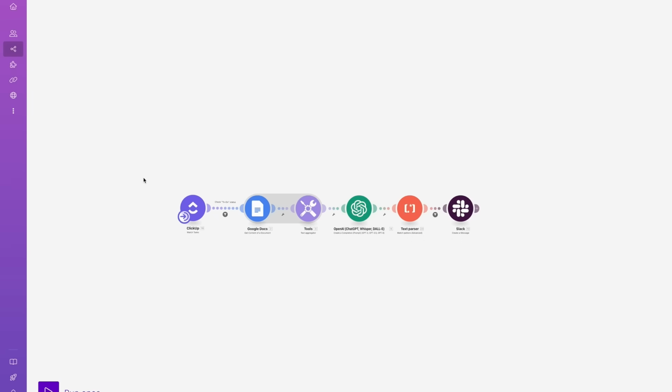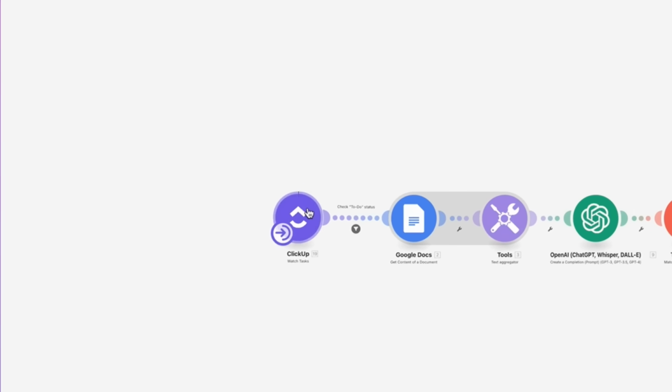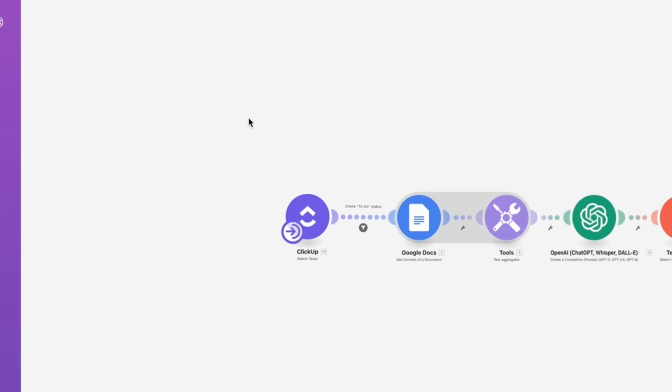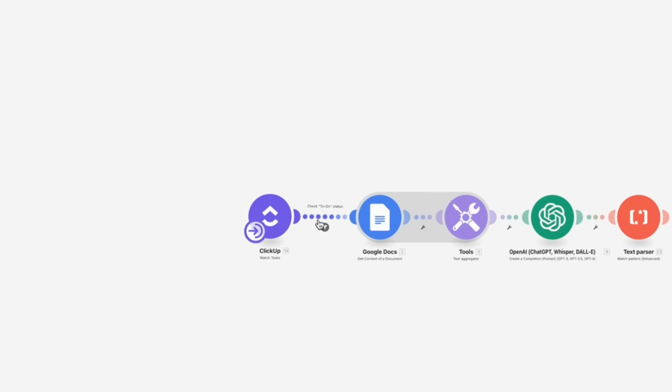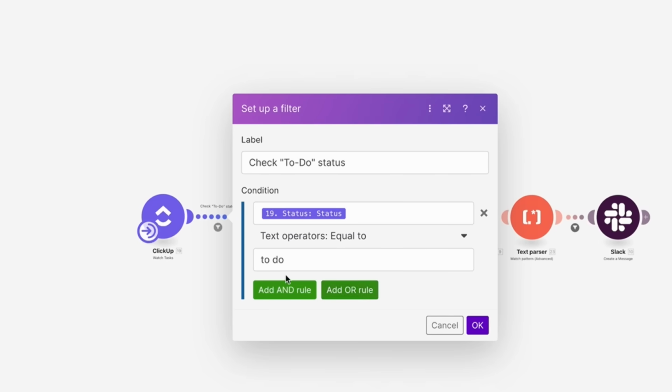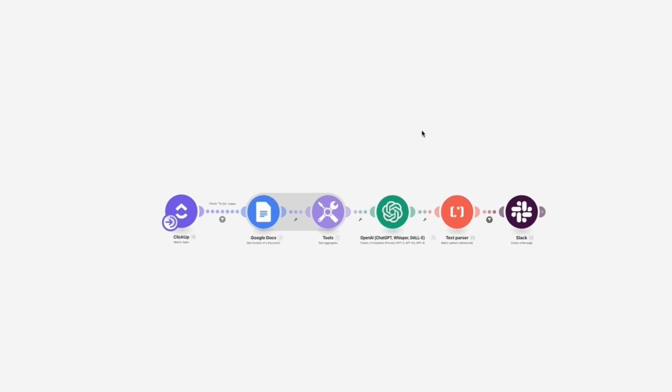So in your project management software, any ticket hits the to-do status. And here we have ClickUp. We're monitoring any tickets being moved at all, and we do a quick check to make sure it is moving into that to-do status, because we don't want to be doing these checks on other tickets necessarily. Although there are many doors to open with that, we can explore in future videos.